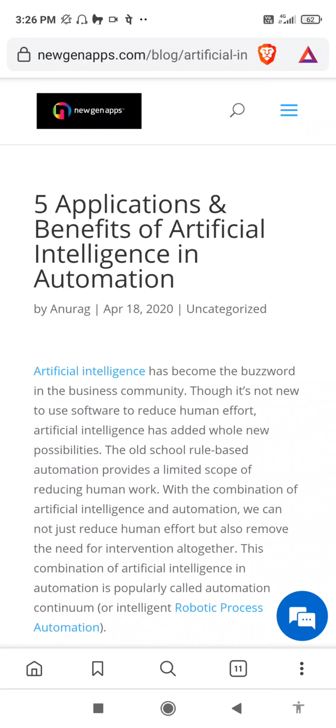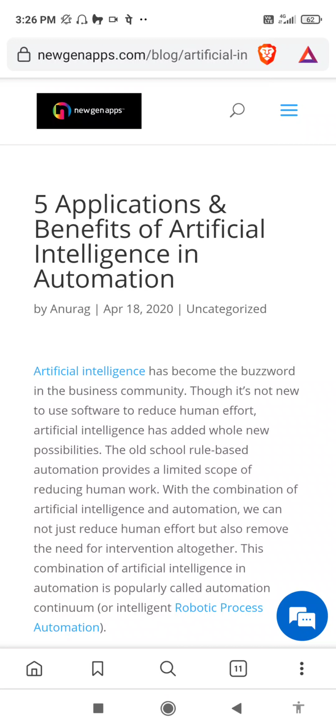Artificial intelligence has become the buzzword in the business community. Though it's not new to use software to reduce human effort, artificial intelligence has added whole new possibilities. The old school rule-based automation provides a limited scope of reducing human work. With the combination of artificial intelligence and automation, we can not just reduce human effort but also remove the need for intervention altogether. This combination is popularly called automation continuum or intelligent robotic process automation.